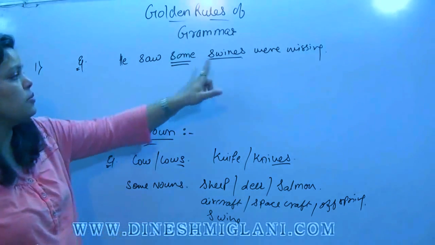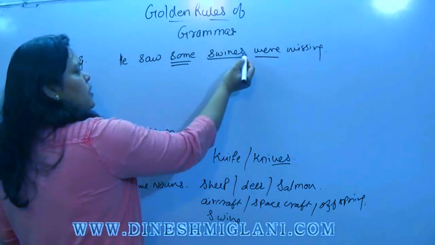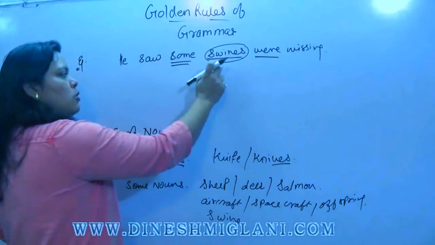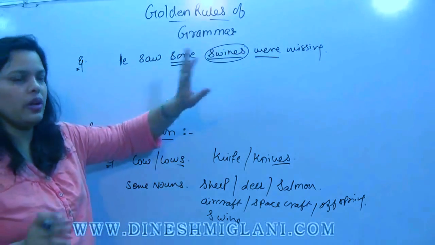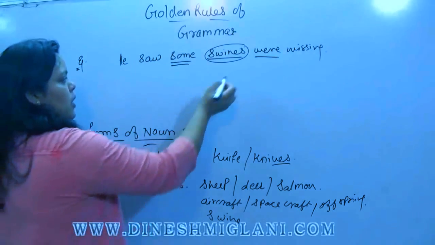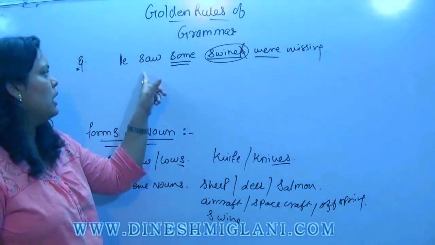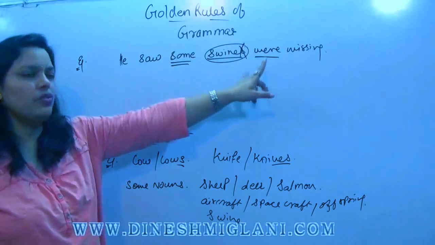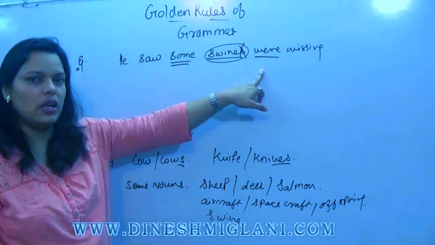So he saw some swines were missing. Were is okay, but the noun swine doesn't change even if it is single or plural. It remains the same. So here what mistake we have done? We should not put S after it. It should be he saw some swine were missing. Don't forget, verb should be used according to the singular plural form.